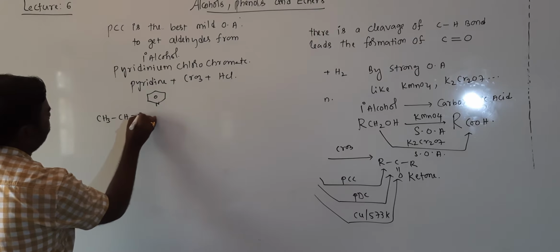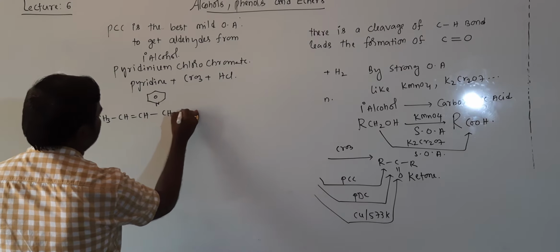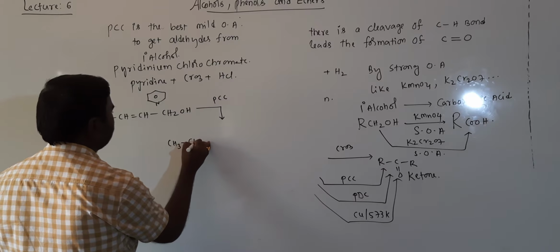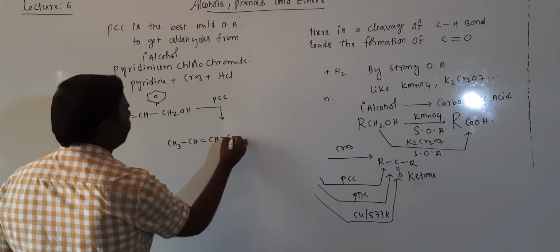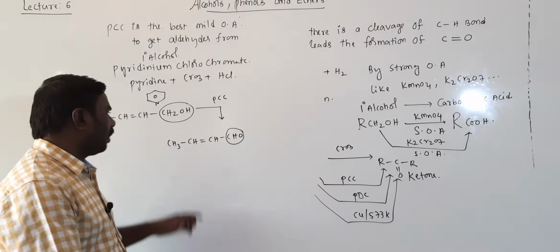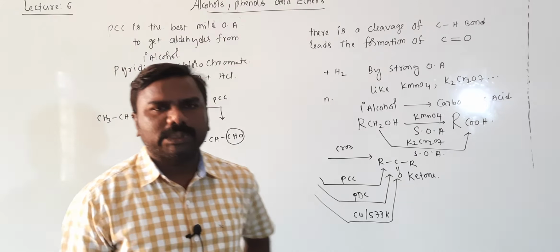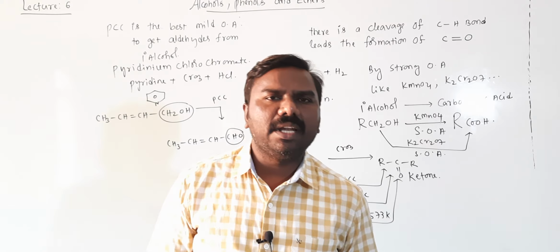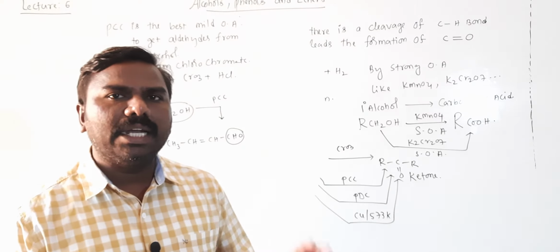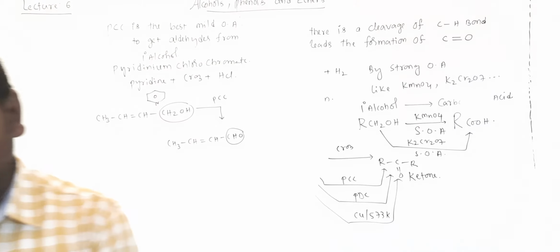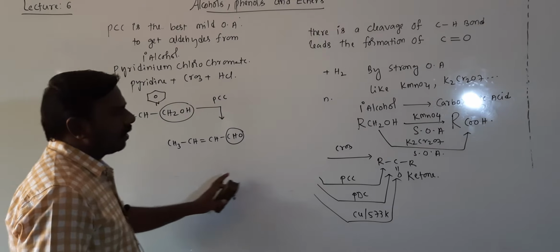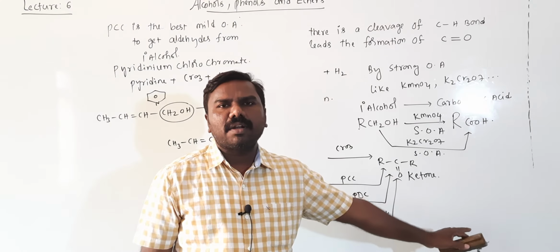CH3CH double bond CHCH2OH, on reaction with PCC, gives rise to CH3CH double bond CHCHO. Primary alcohol is converted into aldehyde without any disturbance in the double bond position. That's why it is a mild and the best oxidizing agent to get the aldehyde from primary alcohol.